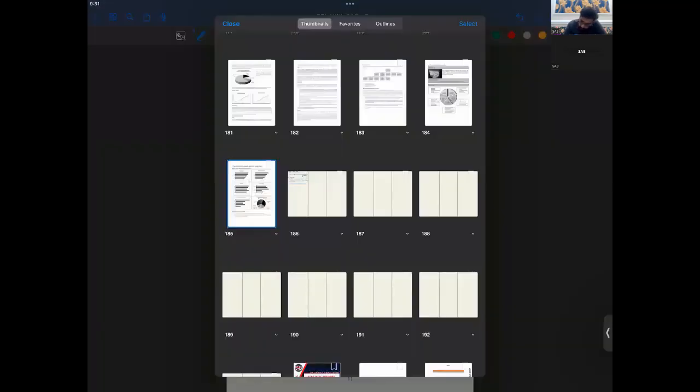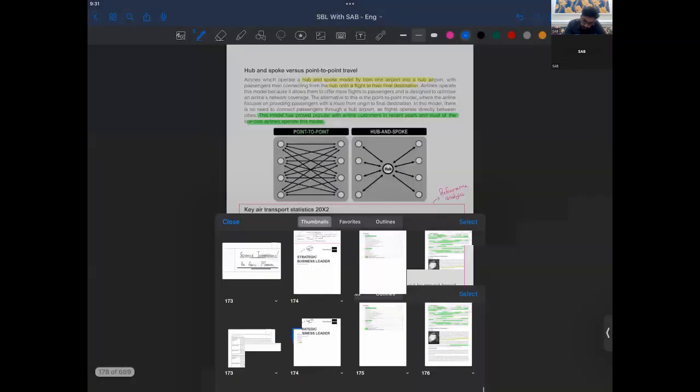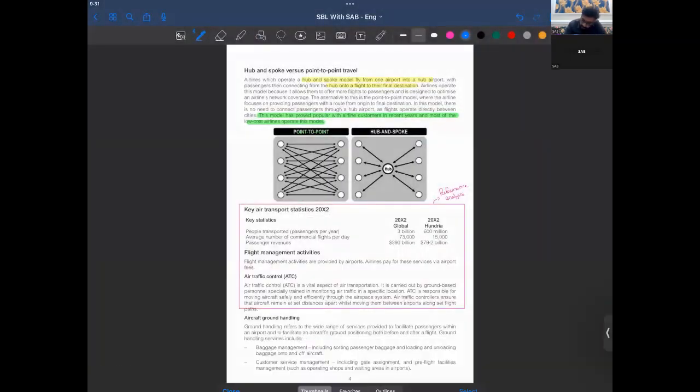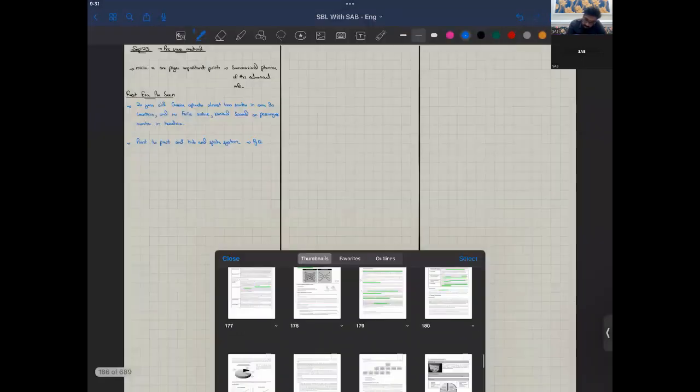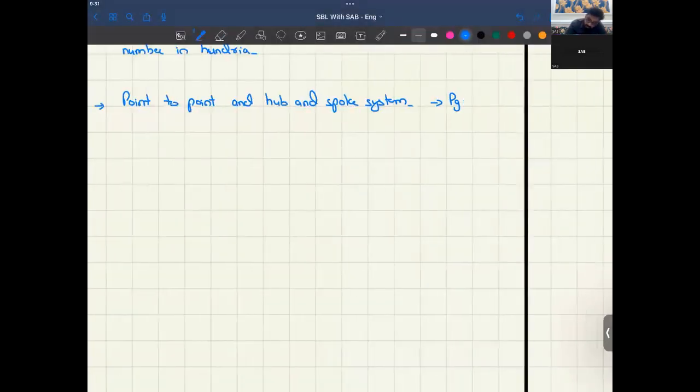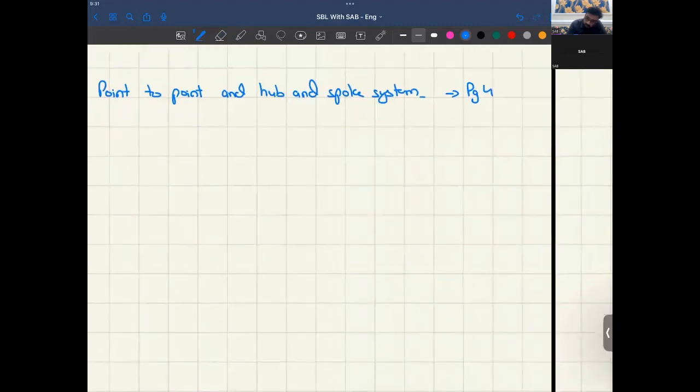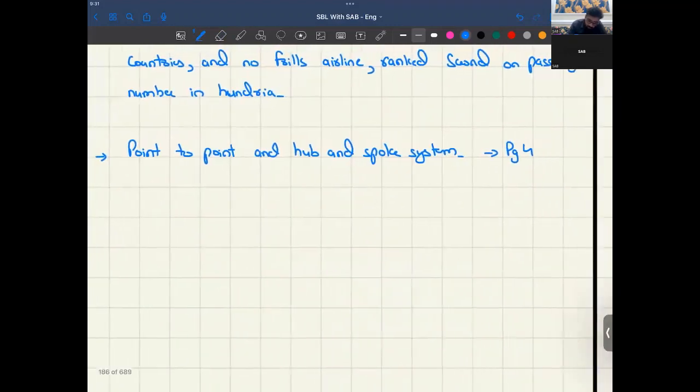Not page 12, page 4, sorry. So I just referred here. Anyone who wants to understand hub and spoke must have an idea of it.